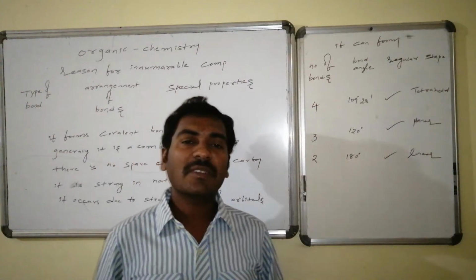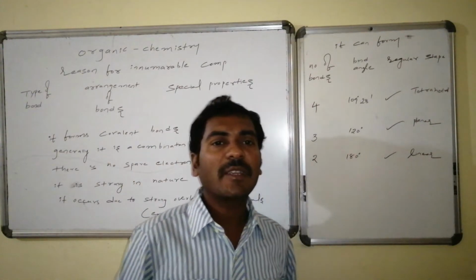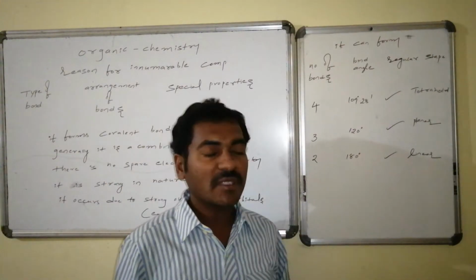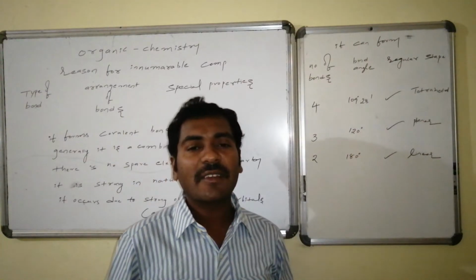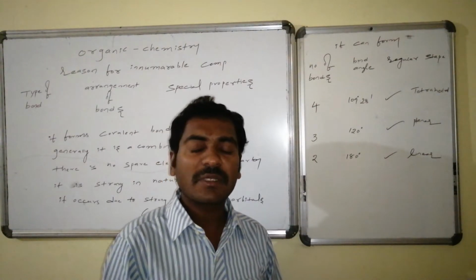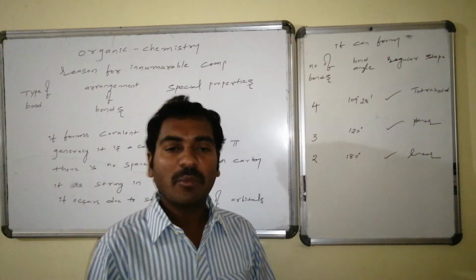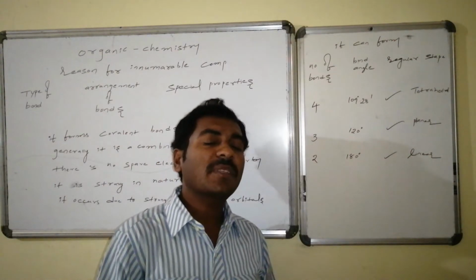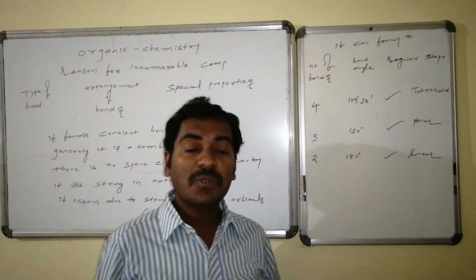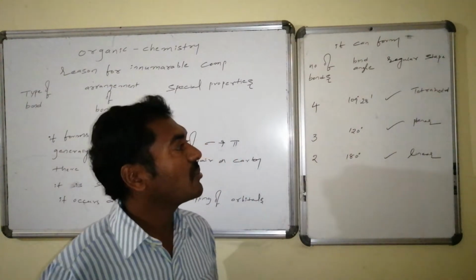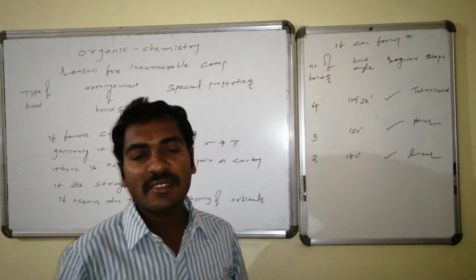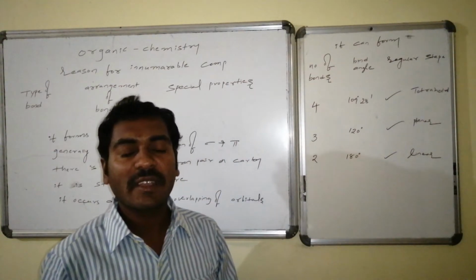In the case of 4 bonds, the bond angle is 109 degrees 28 minutes. In the case of 3 bonds, it is 120 degrees, and in the case of 2 bonds, it is 180 degrees. Everywhere it maintains regularity. Due to this, no extra unwanted strain comes on the carbon atom present in any part of the chain of the molecule. As a result, it is away from strain, excess energy and repulsions. Hence there is a chance to show innumerable compounds, and it shows a regular tetrahedral structure, a regular trigonal planar structure, and a linear structure. Linear is always a regular structure.